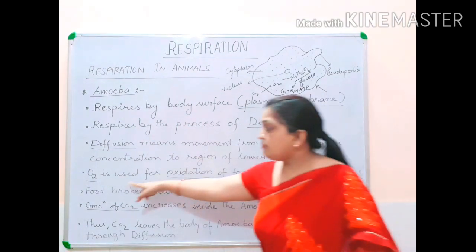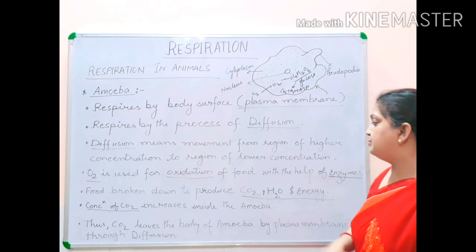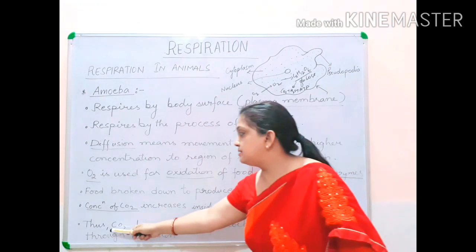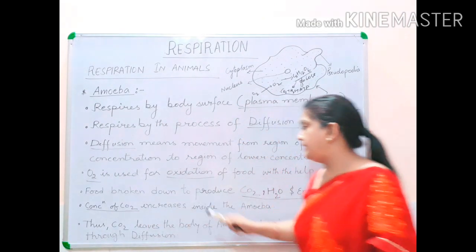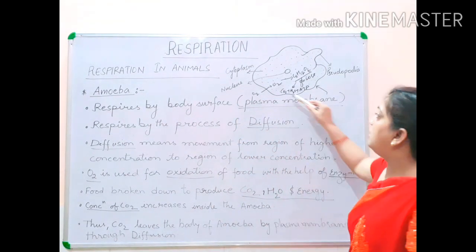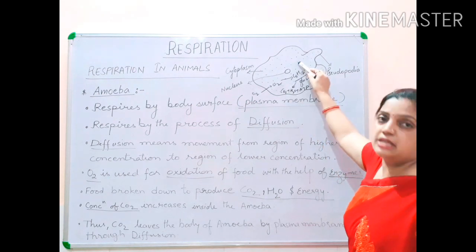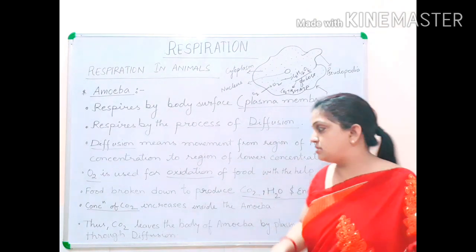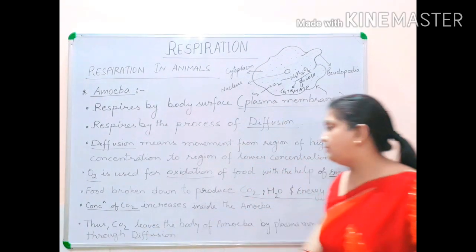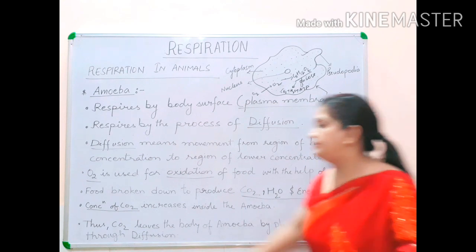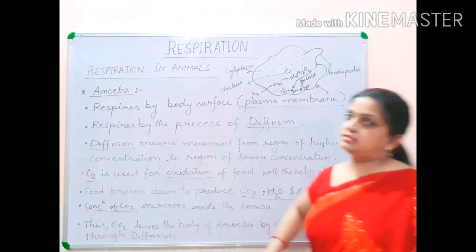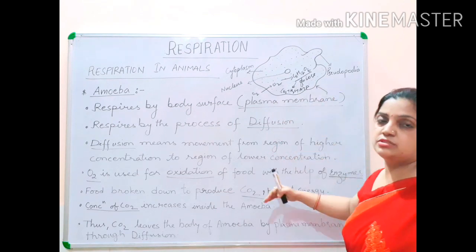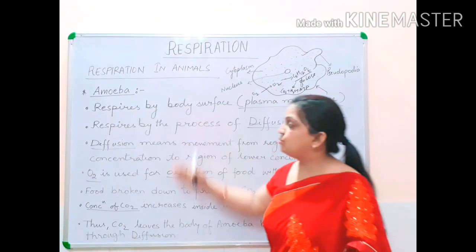Now this food is broken down to produce carbon dioxide, water and energy. So it is produced over here. Thus the CO2 concentration increases inside the amoeba body. Now this carbon dioxide concentration inside the body will increase, and as a result, because of the diffusion process, the CO2 will leave the body of amoeba by the plasma membrane through diffusion. By the same diffusion process, this amoeba is going to eliminate carbon dioxide outside into the atmosphere. Children, this was the theory over here.